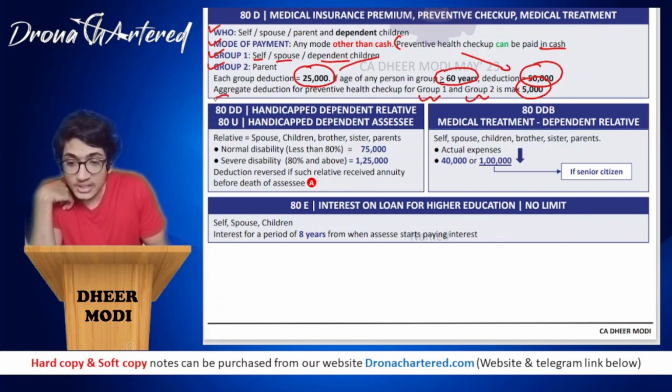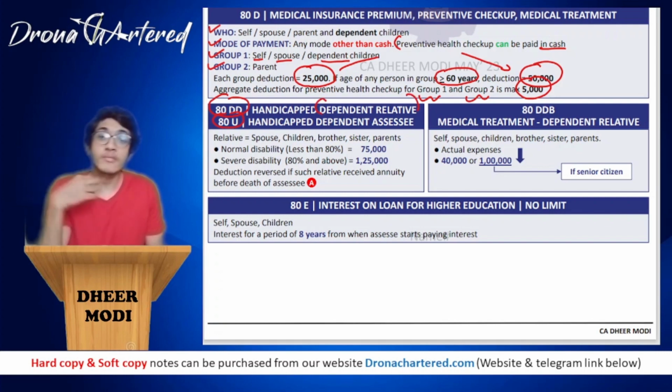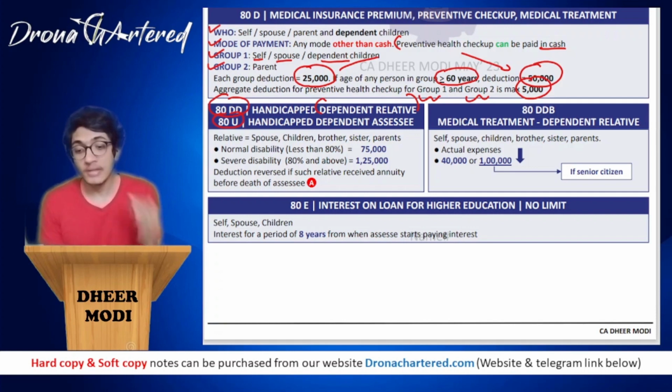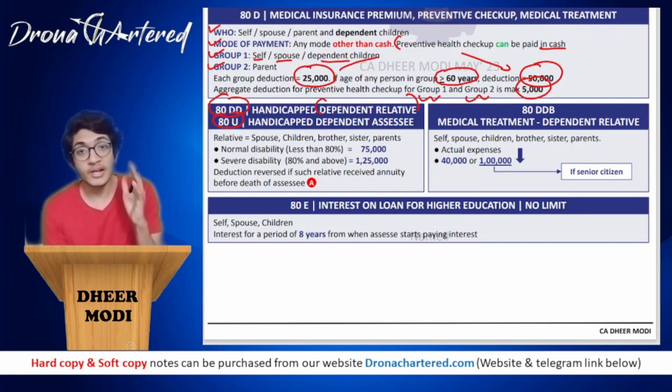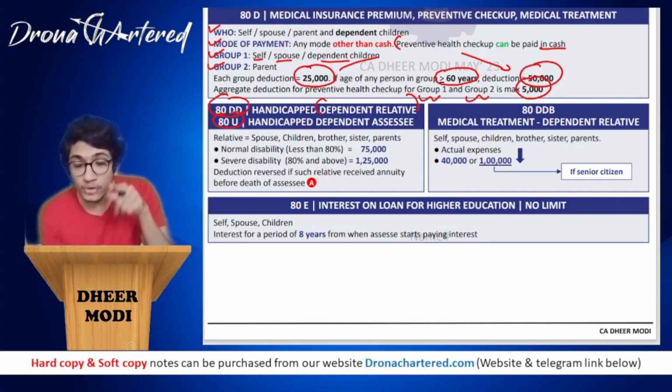Okay, next is your section 80DD and section 80U. Section 80DD and 80U are the same, just that section 80DD is for a dependent relative, whereas section 80U is when the SSC himself is handicapped. So section 80DD is handicap dependent relative. How do you learn this? You learn this as Dukhi and dependent. So 80DD is if the relative is handicapped and dependent. 80U is if you yourself, that is the SSC, are handicapped.